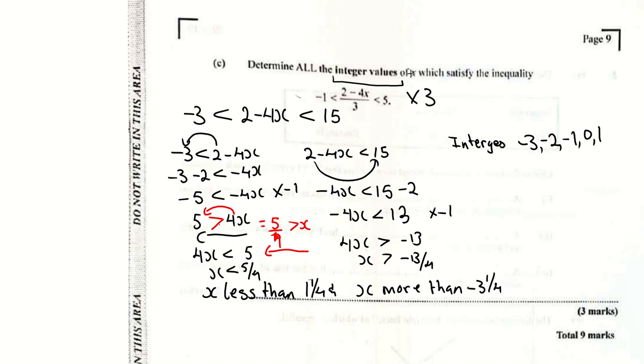We want values more than -3 1/4, so we're looking at values that are closer to 0, so it will be -3, -2, -1, 0, 1. It will not be 2 because we're looking for values where x is less than 1 1/4. So the integers for x would be -3, -2, -1, 0, and 1. And that would be your answer.